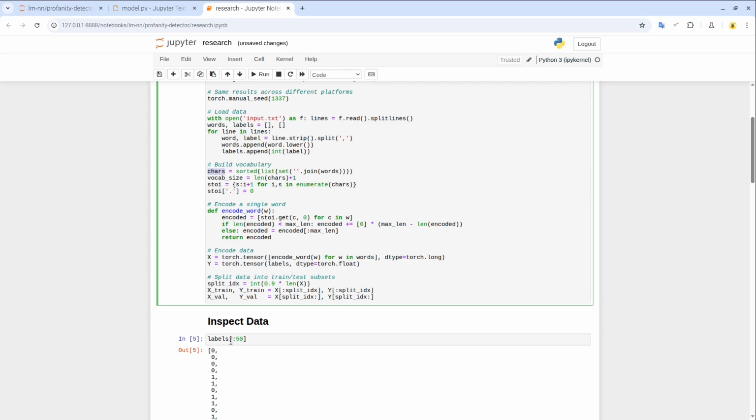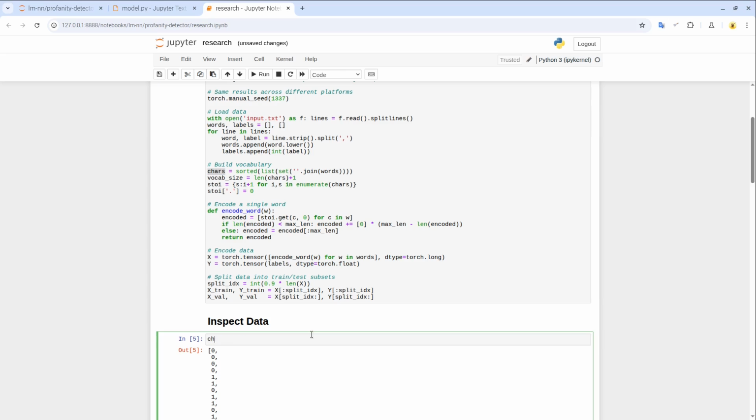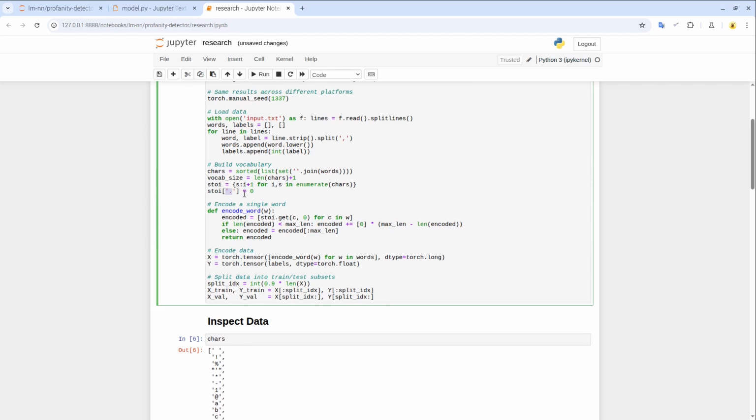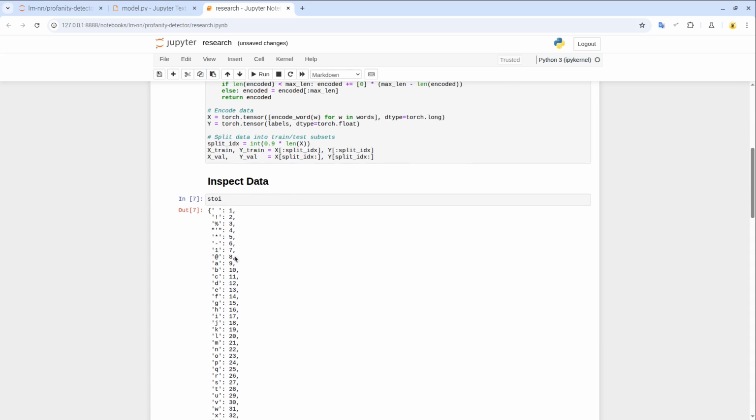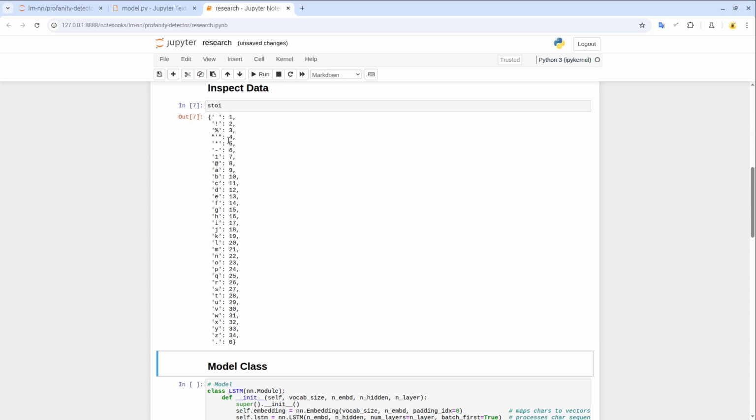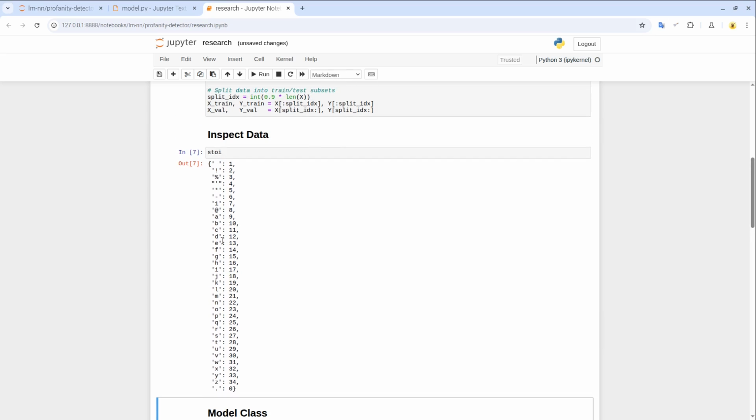So characters is all the vocabulary, all the unique characters that we have, plus one for the empty element. And stoi is a string to integer mapping, where every character gets mapped to a certain integer, and that's how the characters within the word are actually encoded.